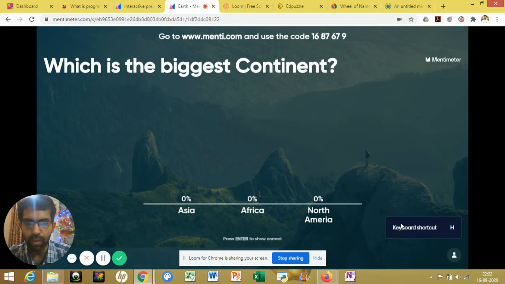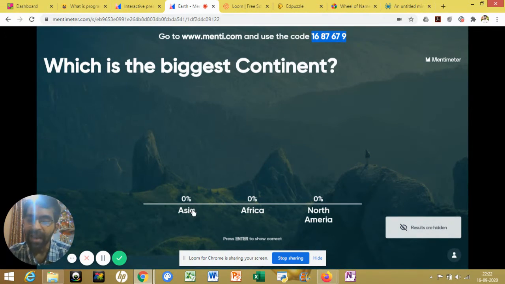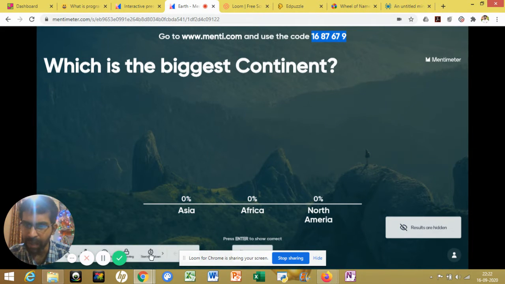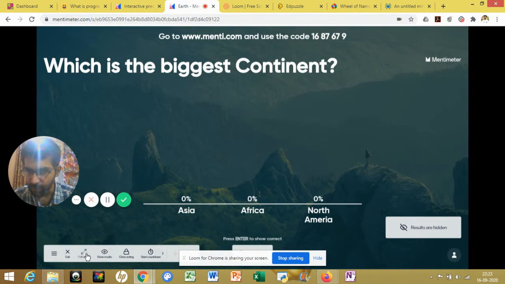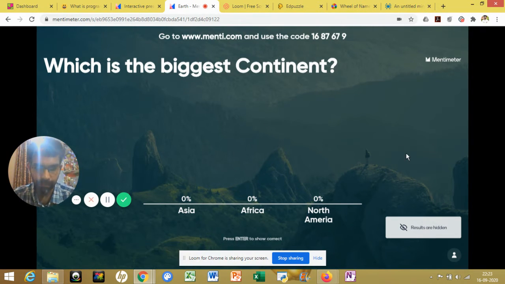This is basically for students, who will log in with this particular code, and once they log in with this code, they will be able to play this application. Because I am a teacher, I cannot do that. If you want, you can edit these options as well, given at the bottom. From this bottom bar, you can choose full screen, or whatever you want, and start the conversation with the students.